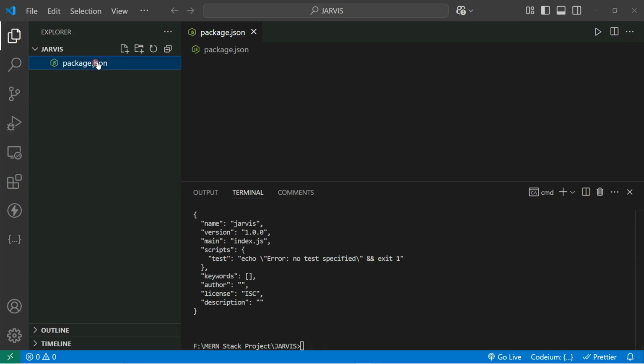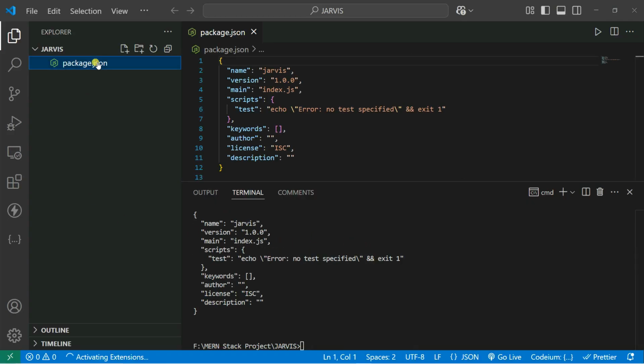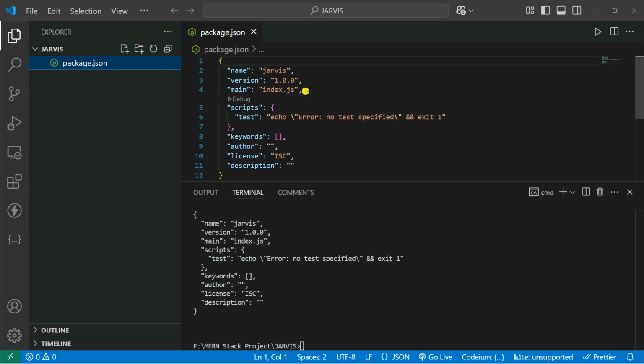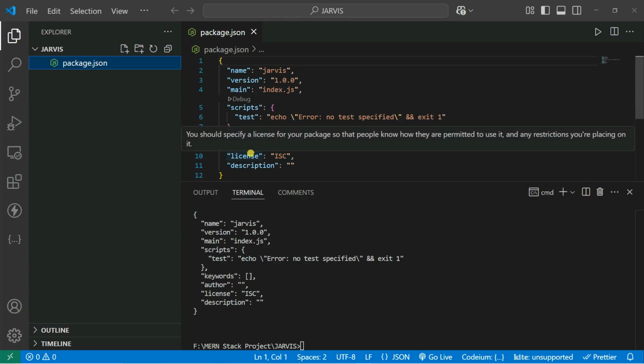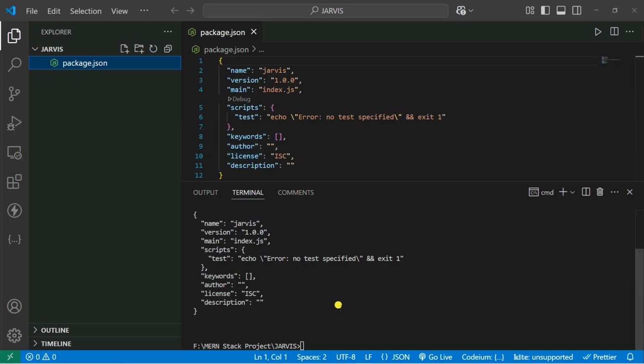You can see package.json. It has the name, version, main, which is nothing but the script that you're creating, and keywords, author, license, description. You can also add those here. Now we're going to install the packages. So let's say npm i for install.